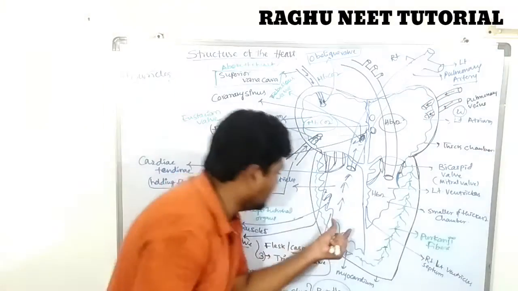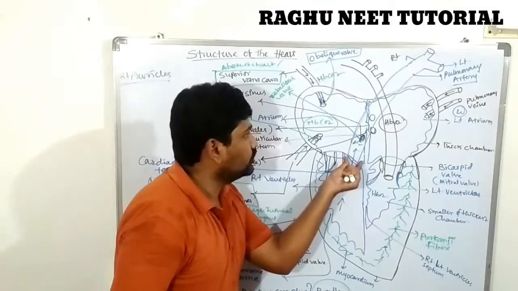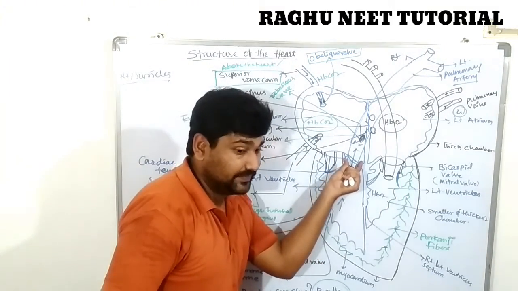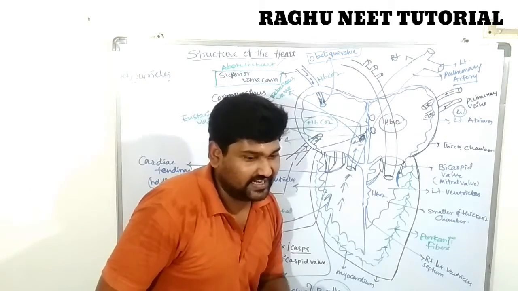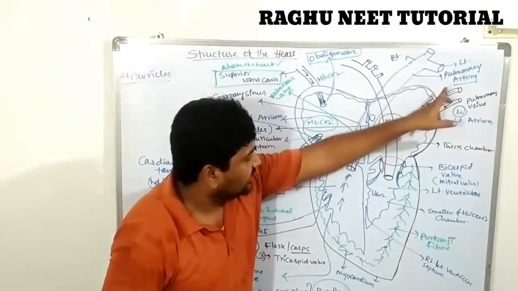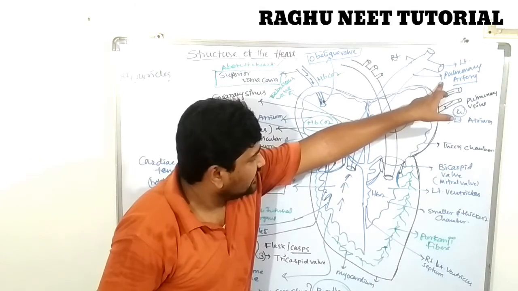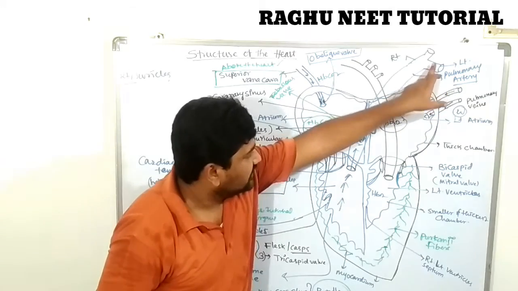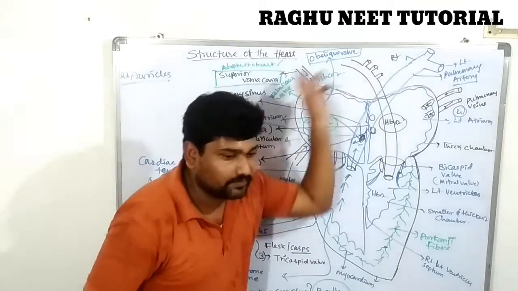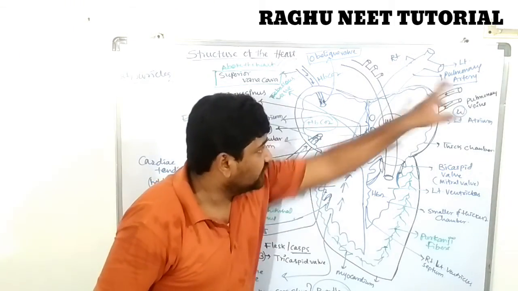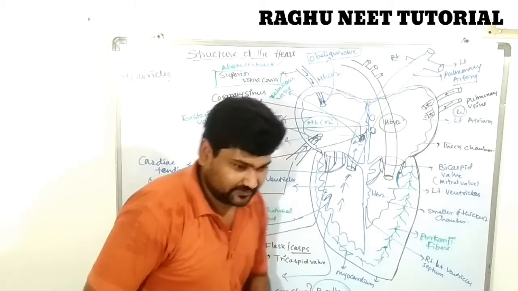Are you clear? The deoxygenated blood is carried through the pulmonary artery to the lungs region. The right pulmonary artery carries deoxygenated blood into the right lung, and the left one carries it to the left lung.